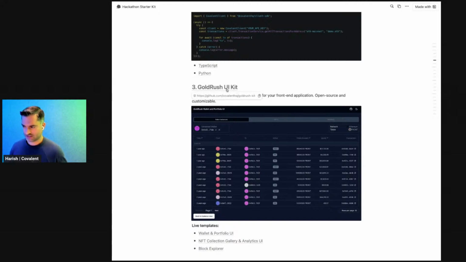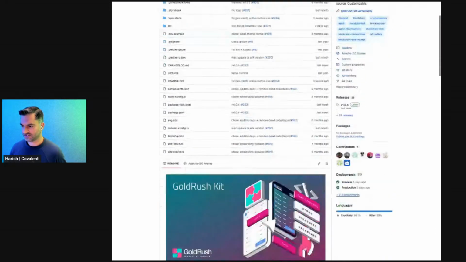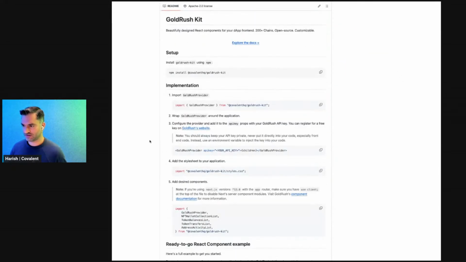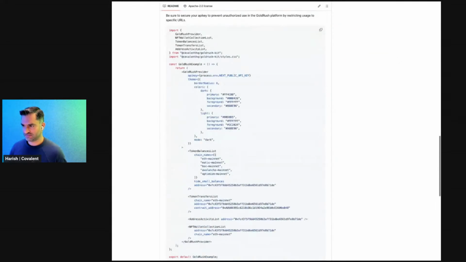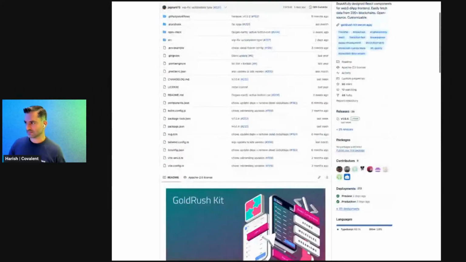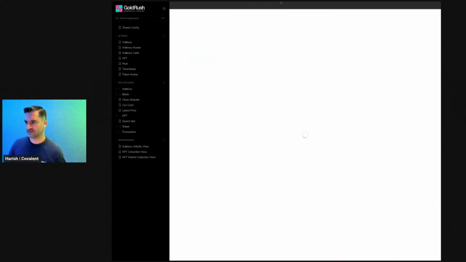And so I'm just going to click on this link here, which is to public GitHub. Again, this is all open source. It's built on Storybook. And I'm just going to show you a couple examples of what that Storybook interface looks like. But it's pretty easy to get started, again, with NPM or Yarn. And then you've got some snippets here that you can leverage, and then some templates that we're actually going to dive into. This link here is actually to the live Storybook view.